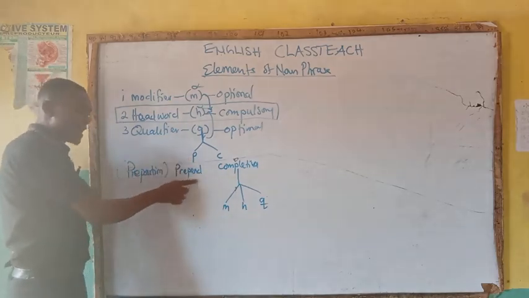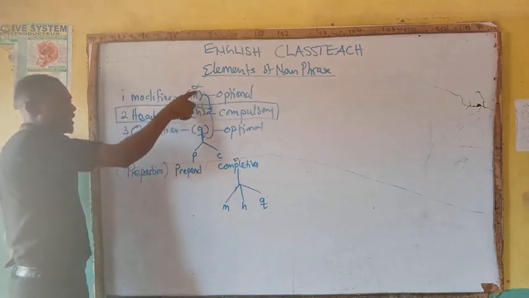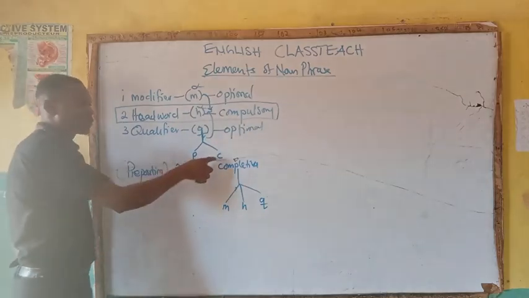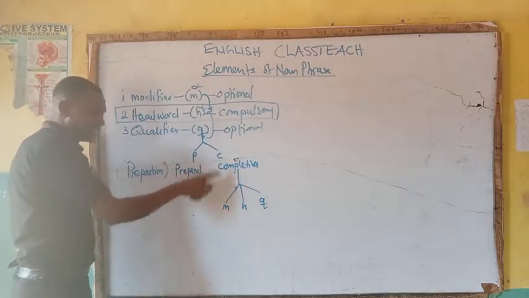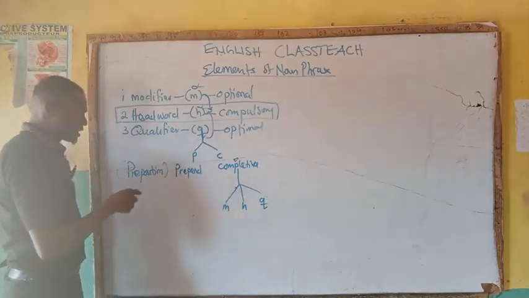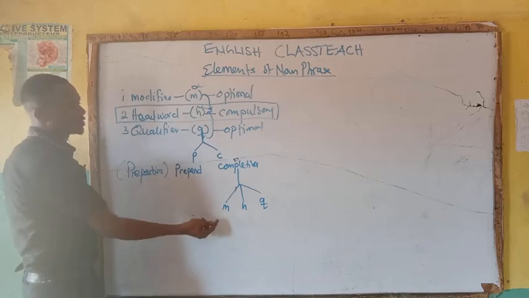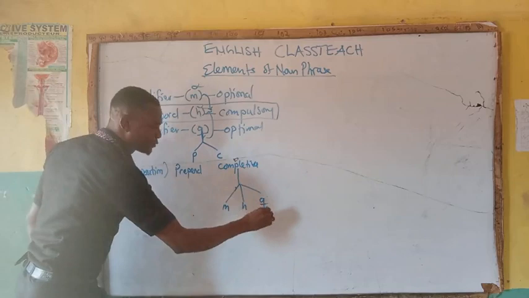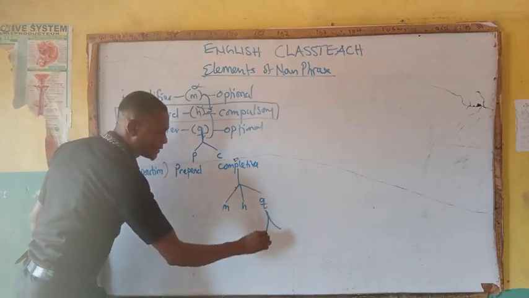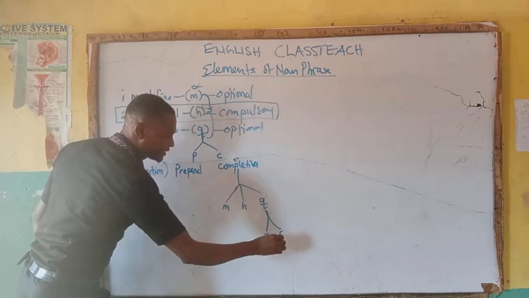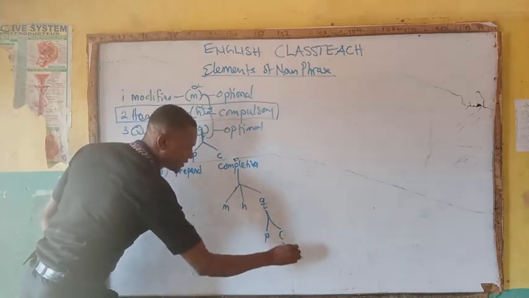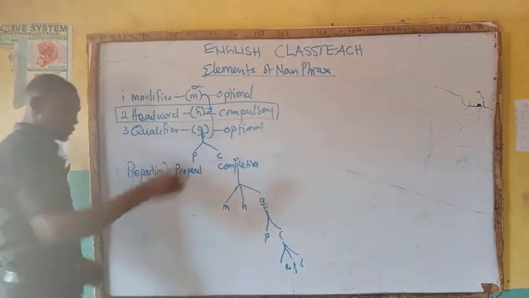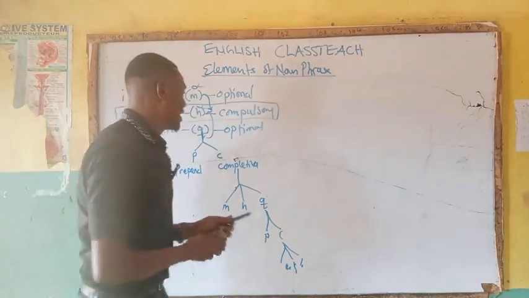Then it has no further element, as modifier and head word have no further element. Likewise, the completive here has its own element, which is also what? MHQ. Then likewise here too, it just continues like that. PC, that is, this one will also come like this. MHQ, just like that, depending on the number of elements used.